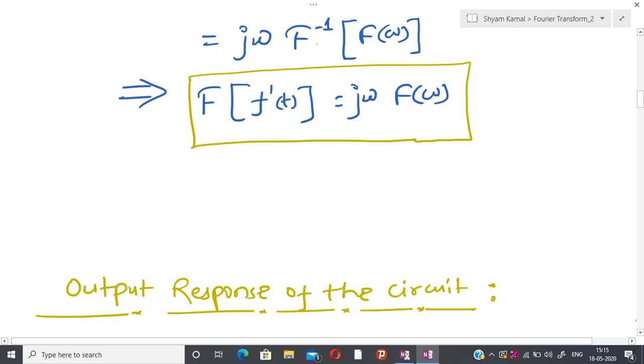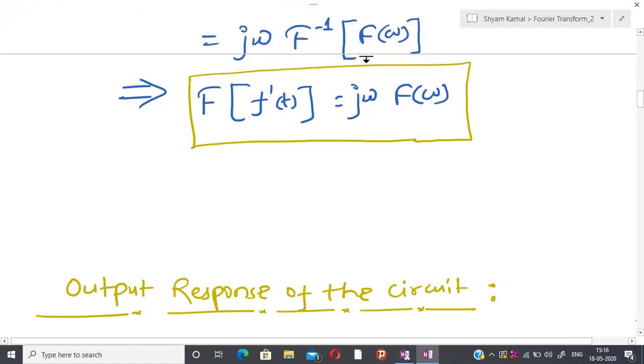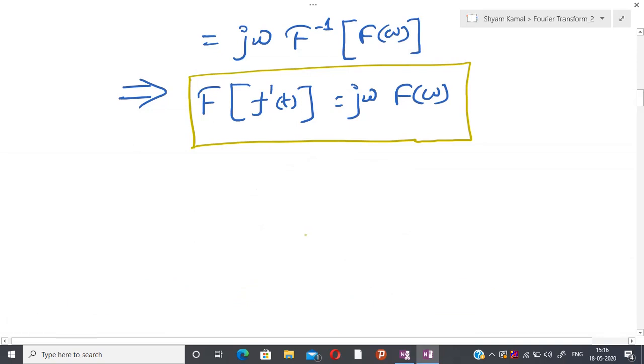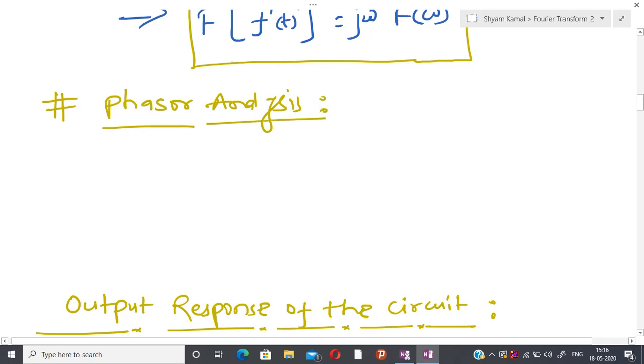Now what we observed during the Laplace transform is that, due to this differential property, I have some kind of relation for resistor, capacitor, and inductor for the time domain as well as the frequency domain. So in order to apply the phasor analysis, I always need the equivalence, and this equivalence is valid due to the previous property.